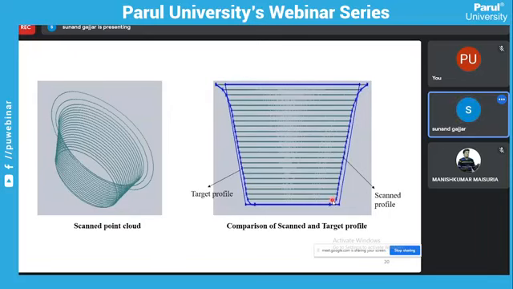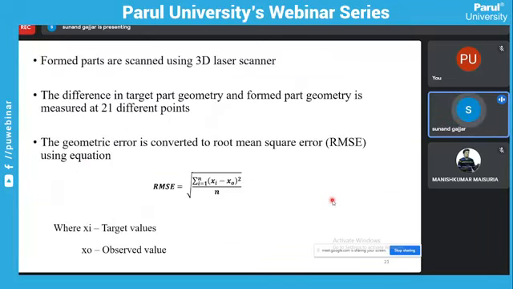So this geometric error, the difference between the target profile and the formed part, is converted into root mean square error, RMSE. This is the equation for the RMSE. So the geometric error is converted to root mean square error.